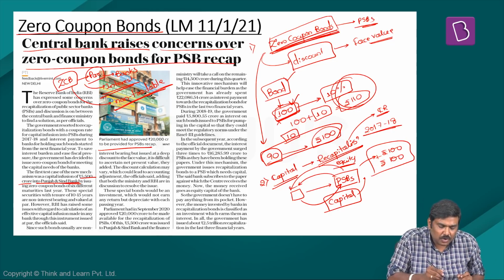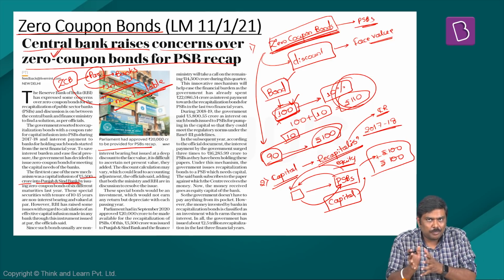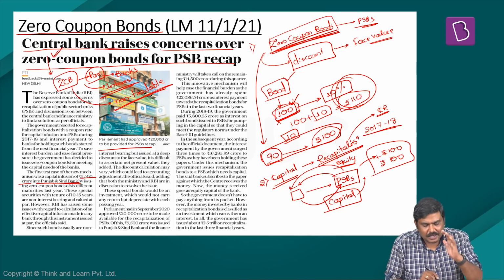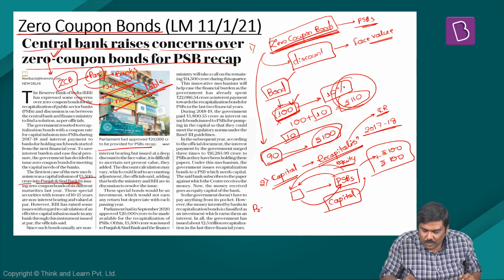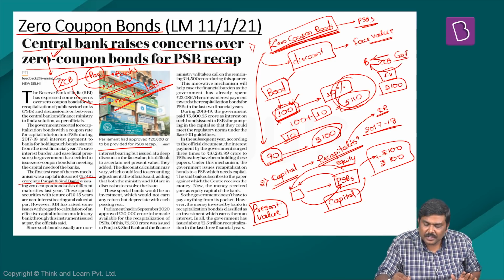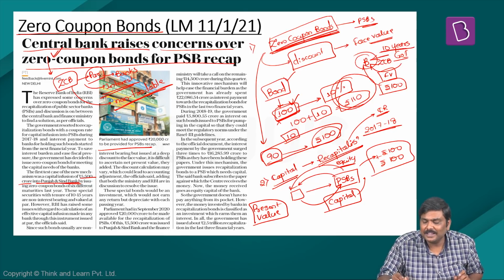So against this issue of Government of India issuing zero coupon bonds to recapitalize the banking sector, RBI has raised a concern. The concern of RBI basically is with respect to the present value of these bonds. Now what is this idea? The bank which has subscribed for these zero coupon bonds will be receiving face value, let's say of 100 rupees, just a hypothetical number, from Government of India, let's say after 10 years. So the bank will be receiving this 100 rupees after 10 years.